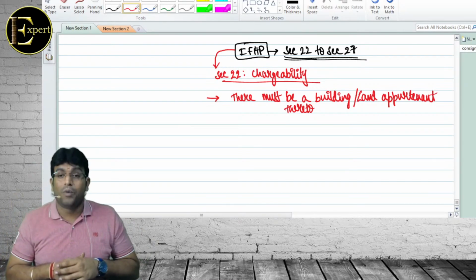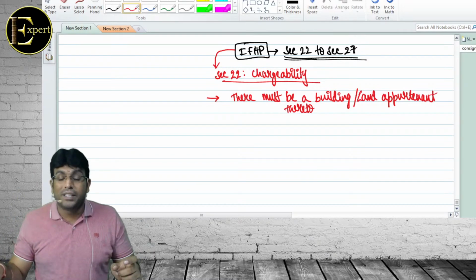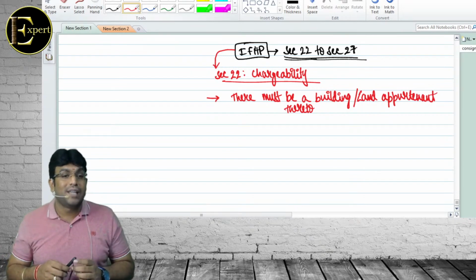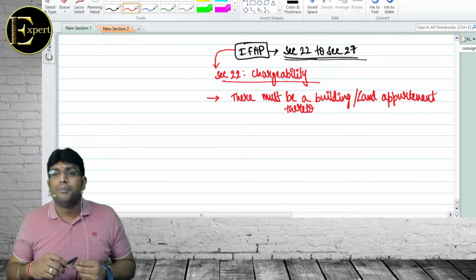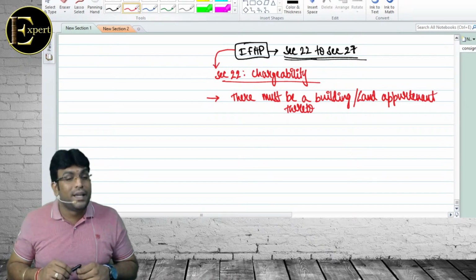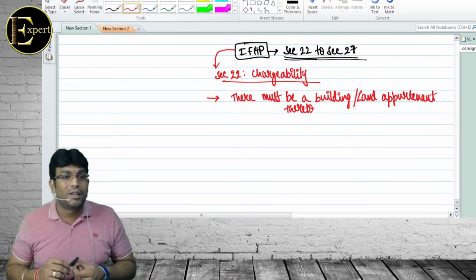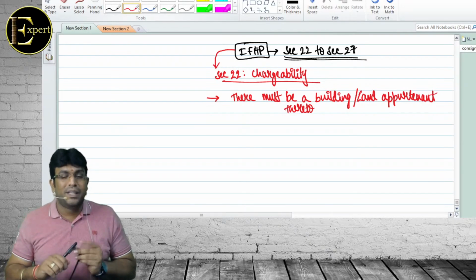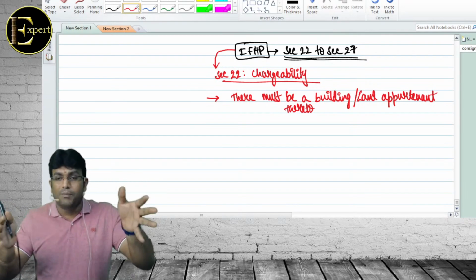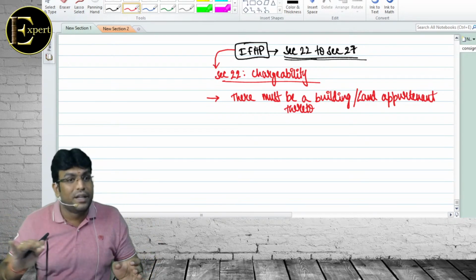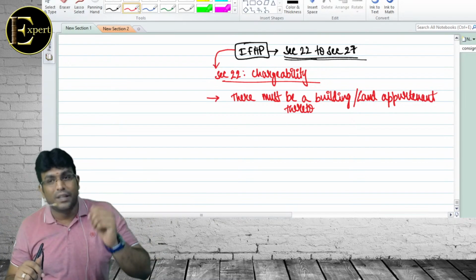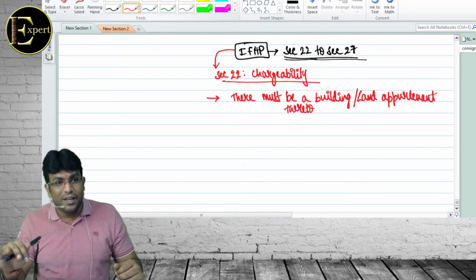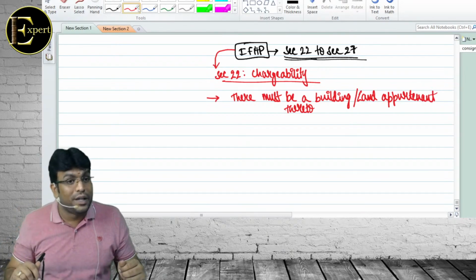So there must be a building or land appurtenant thereto. What is land appurtenant? It means land which is attached to the building or within the premises of the building. Classic examples: car parking area, common area. In apartments, for example, there is block A and block B, and in between you have a road. That is land appurtenant thereto. A playground, a swimming pool, also land appurtenant thereto. It's not a separate land. If it is separate vacant land, the story is different.